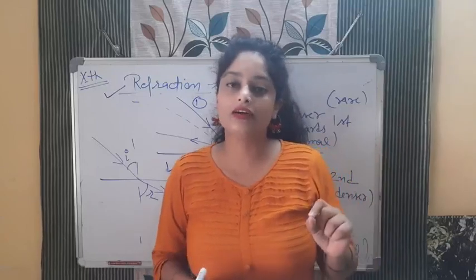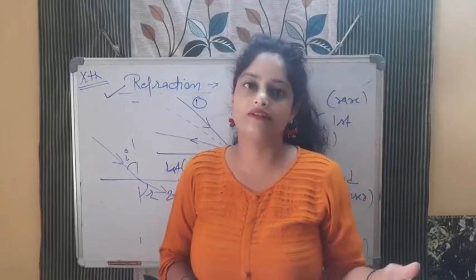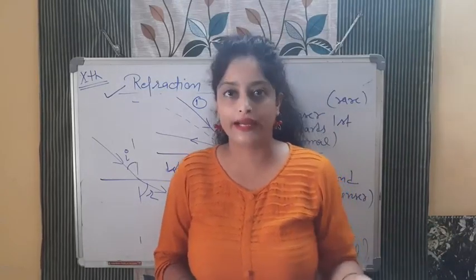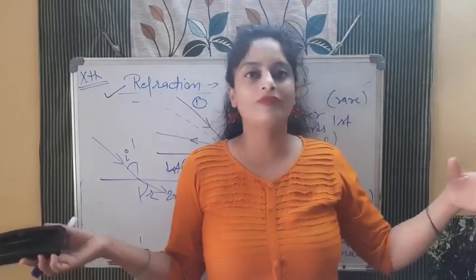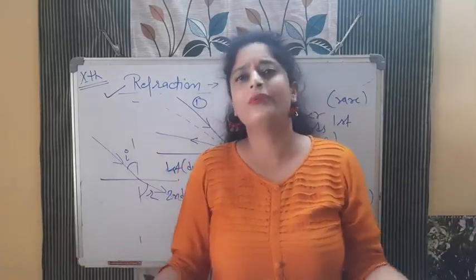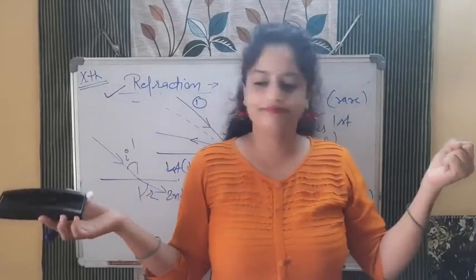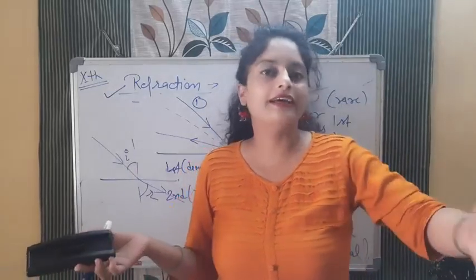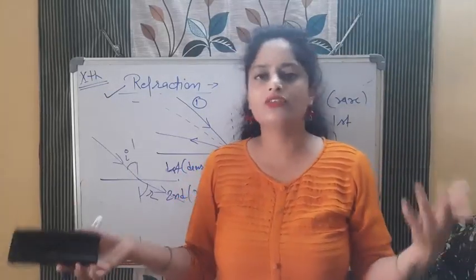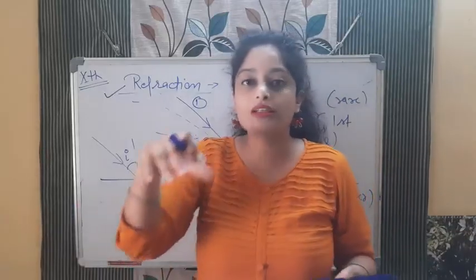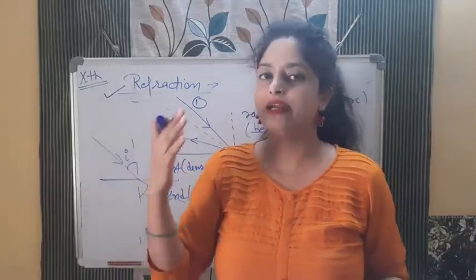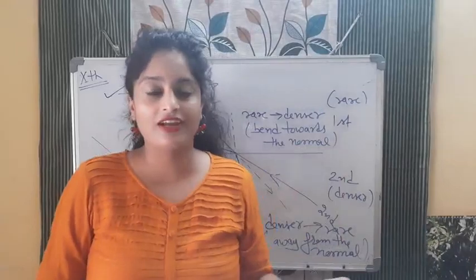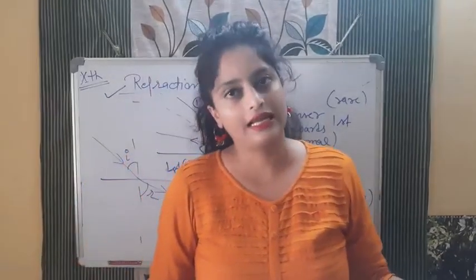And what is the reason for refraction? If someone asks you what is the cause of this refraction, why is this refraction happening? This refraction is happening because of the change in the speed of light. Of course, when you are moving in a room where there are a lot of toys, there will be difficulty to walk there. But if the room is clean and clear, you can easily walk. So it's very simple: when there are a lot of molecules and the density is very high, the speed of light will automatically decrease in comparison to the rare one. So the reason for refraction is the change in the speed of light.